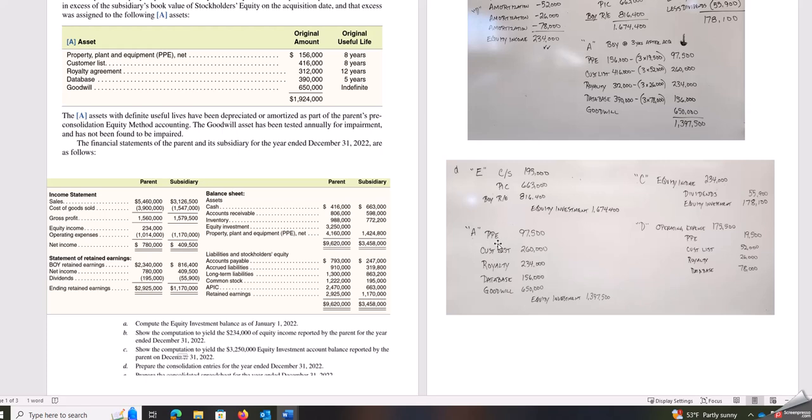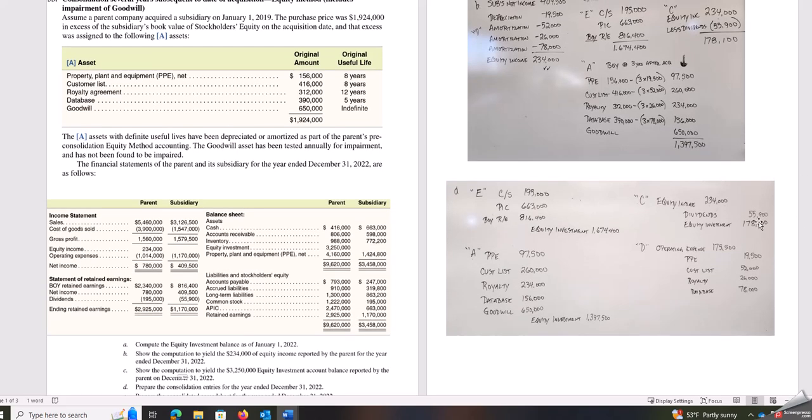We are bringing the property, plant, and equipment, the customer list, the royalty, and the database all up to their beginning of the year values. So what we mapped out up there are all of our debits, and then that credit goes to the equity investment. We are eliminating the equity income of $234,000. We are eliminating the dividends at the $55,900. So again, we're taking that off of the books and taking these off of the books. And then that net difference goes to our equity investment.